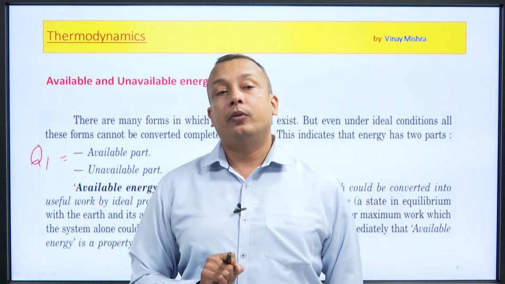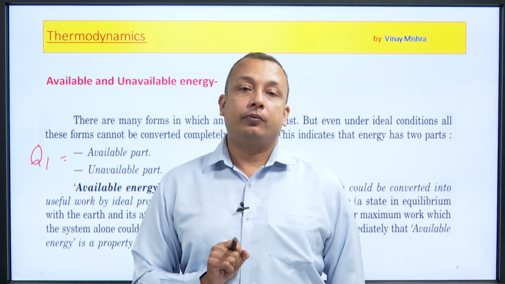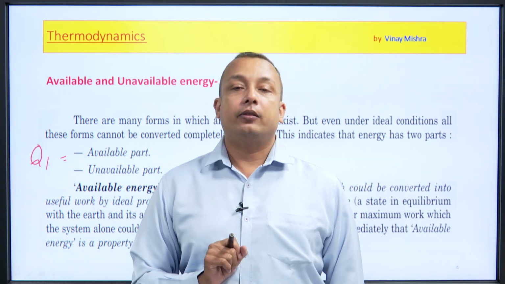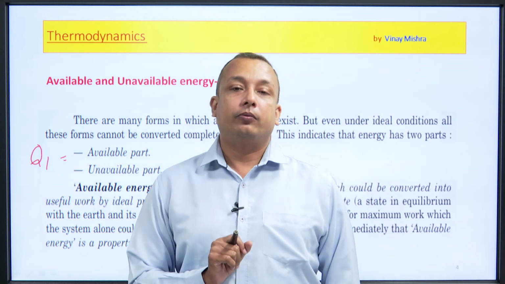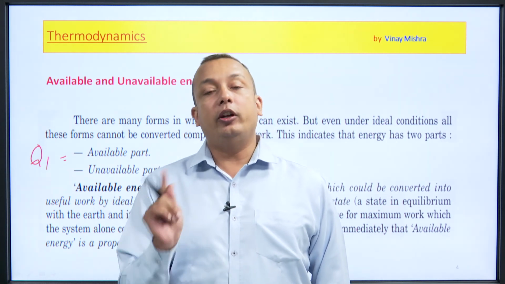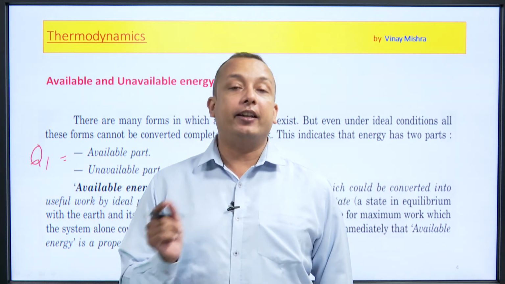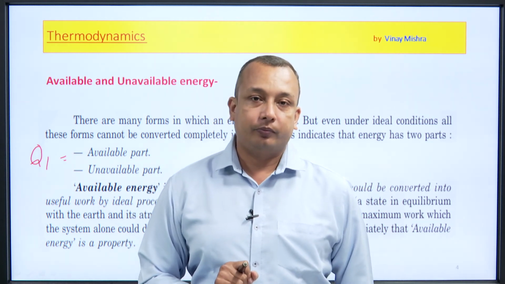That maximum useful work is said to be available energy, and as we have only one value, we can say it is a property of a system.